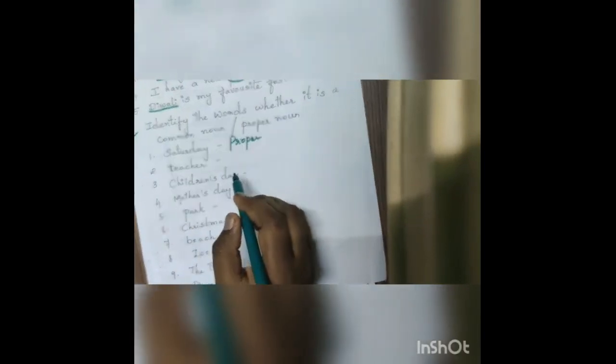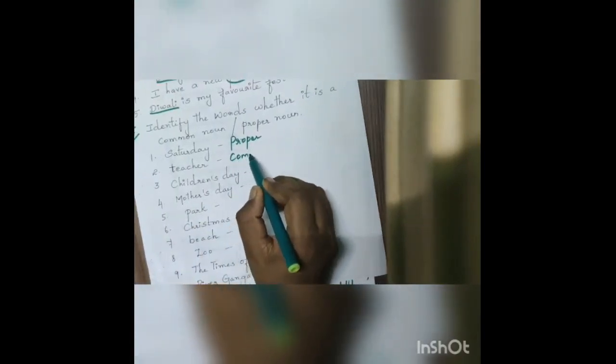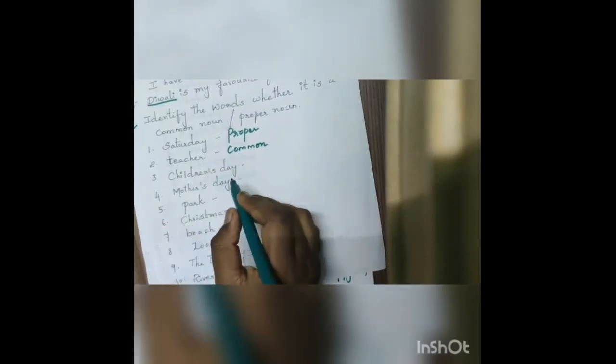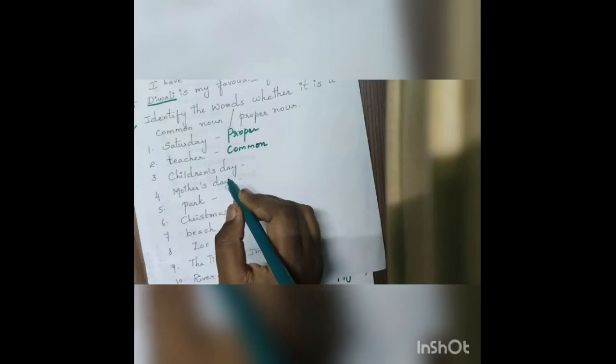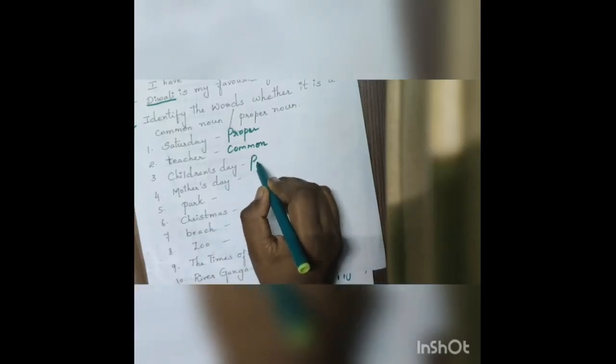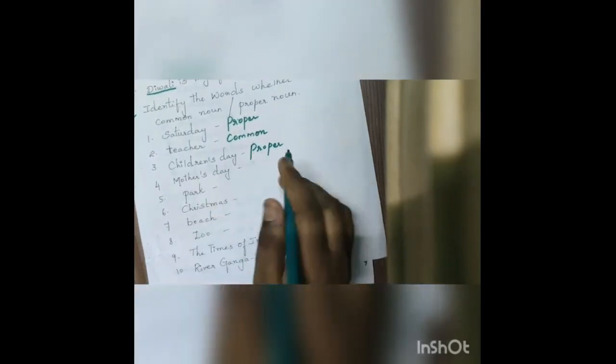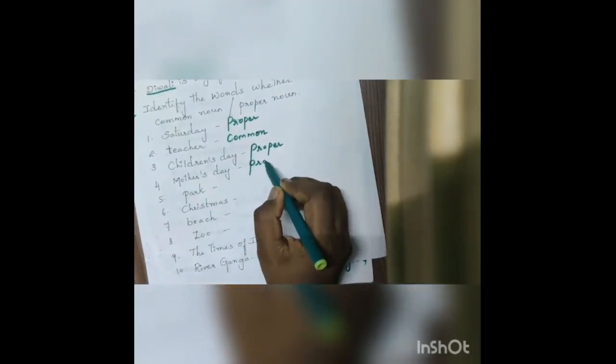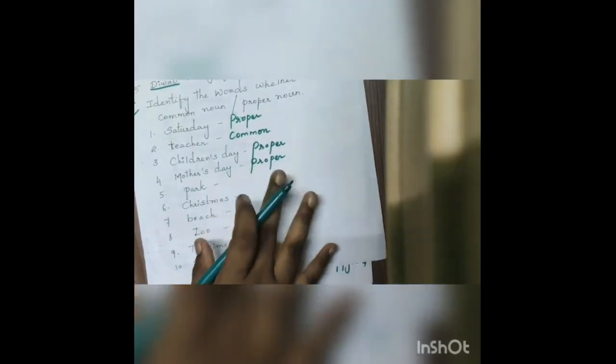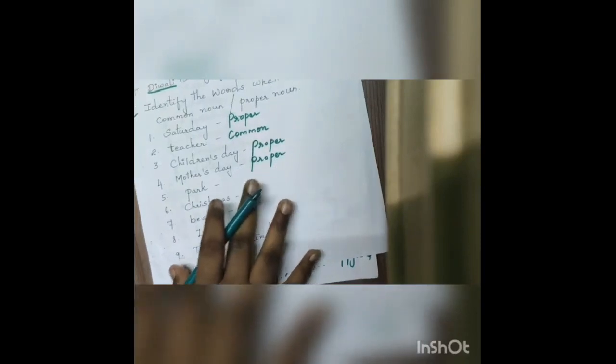And the next one, teacher. Teacher is a common noun. So we have to write common here. Children's Day, because it is a special day. Already I have said that special days come under proper nouns. So this is proper. Mother's Day is also a special day. So we have to write proper. Park. Is park any specific name? No, it is not a specific name.